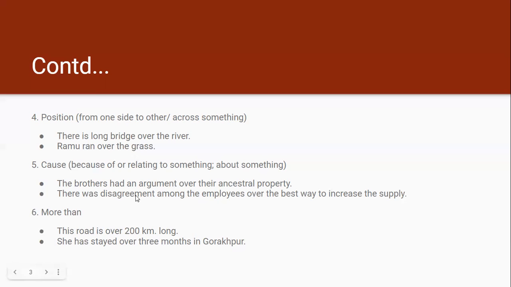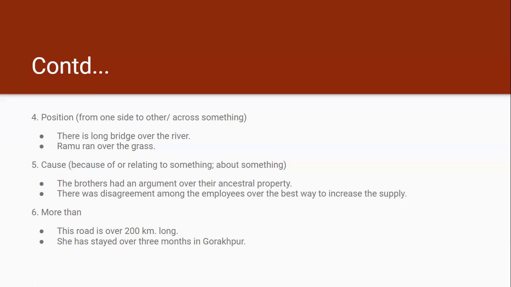Again, there was disagreement among the employees over the best way to increase the supply. What was the cause of this disagreement? Why did this disagreement take place? Because of the reason that there was disagreement over the best way to increase the supply.